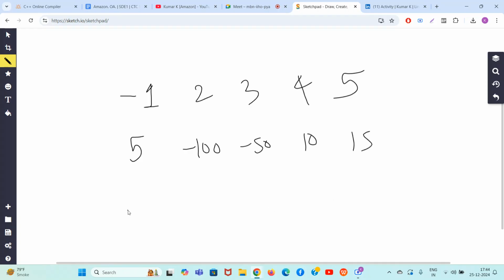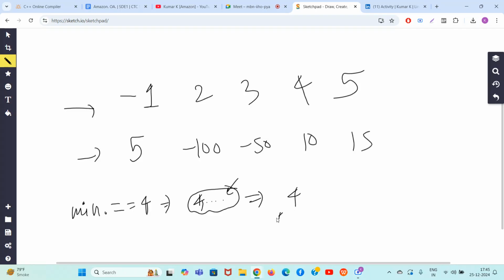So, guys, if I ask you the question, what will be the answer? Best answer if your minimum element is fixed at 4. You know that there will be two subsets. One will be from A and one will be from R, right? So here 4 will come for sure. Other elements coming here don't matter because the minimum element will be 4 only.